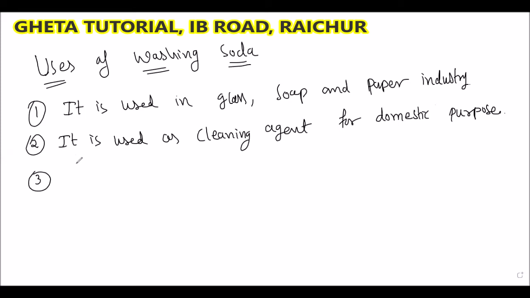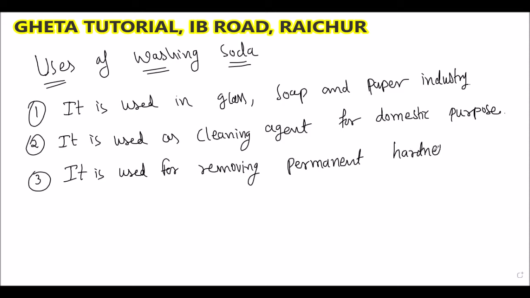What is the third point about washing soda? It is used for removing the permanent hardness of water. It is used for removing permanent hardness of water. Hardness, nothing but water.